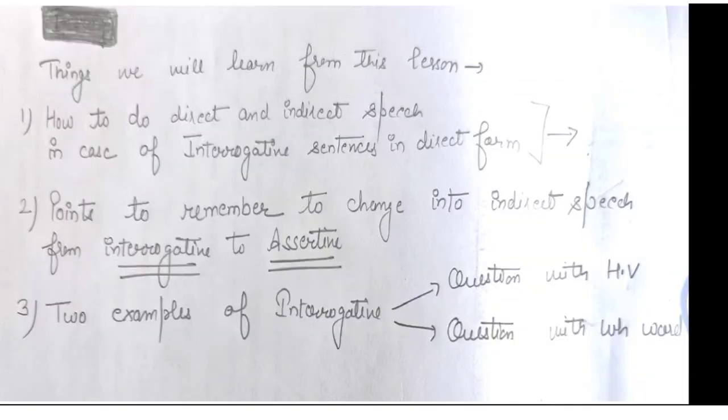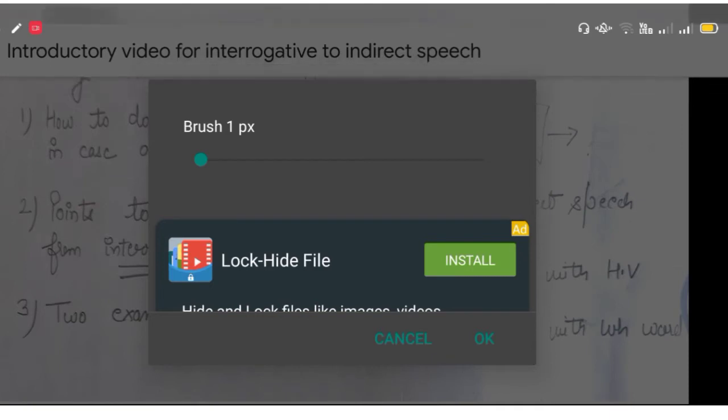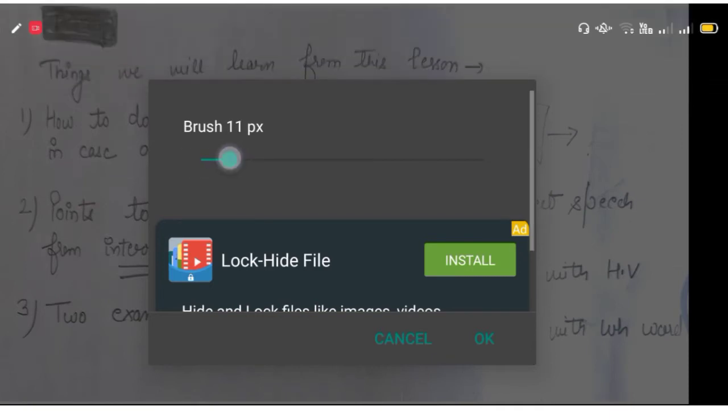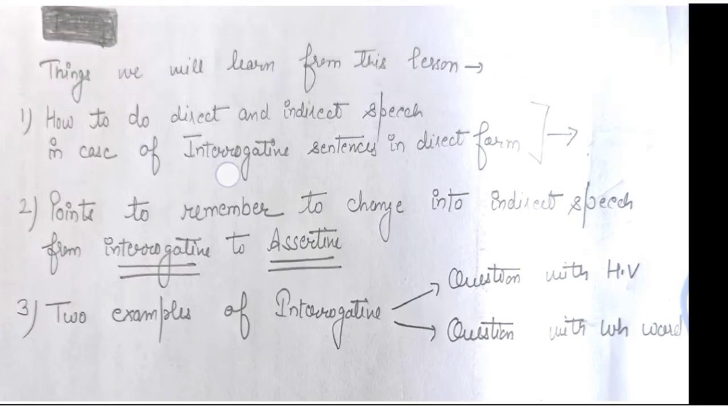So the first thing that we're going to learn in this video is how to change from direct to indirect in the interrogative case. Okay, so we're going to do that.